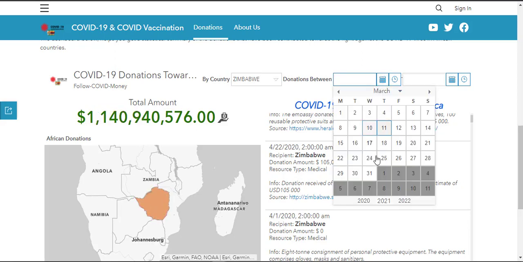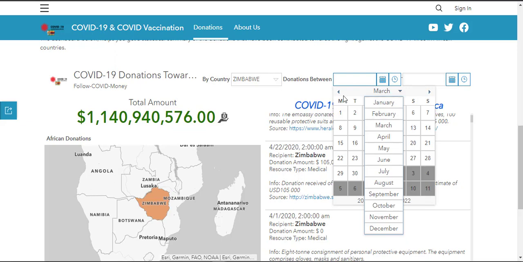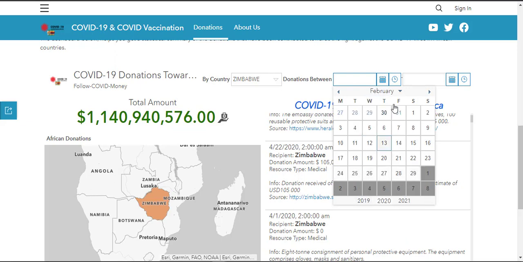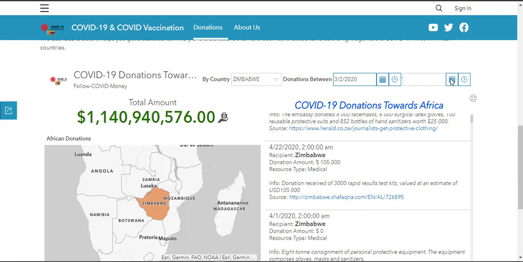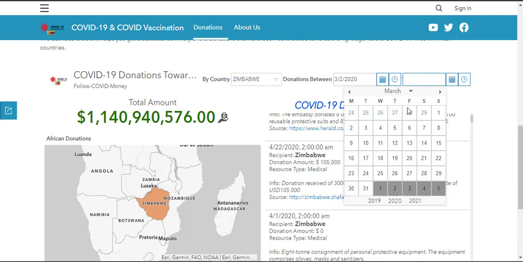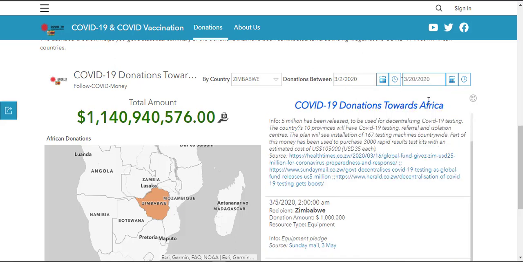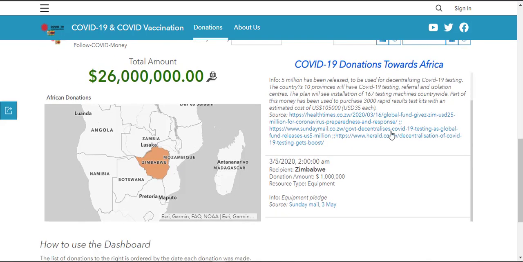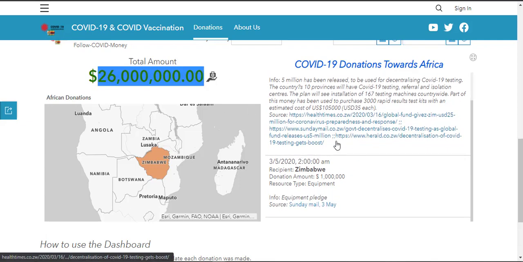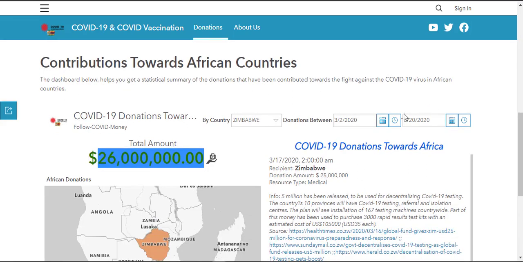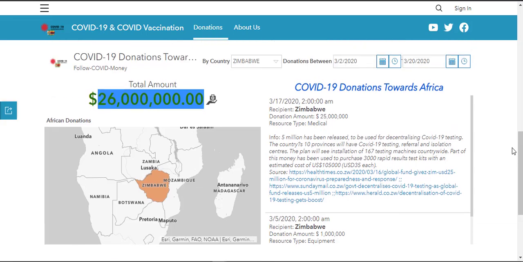If I scroll down by date, and then I navigate to 2020, and then go to March, say from the 2nd of March 2020 up to the 20th of March, how much had been donated. As you can see, we have donated this much, and the list of donations also changes based on the criteria we have chosen to filter through.